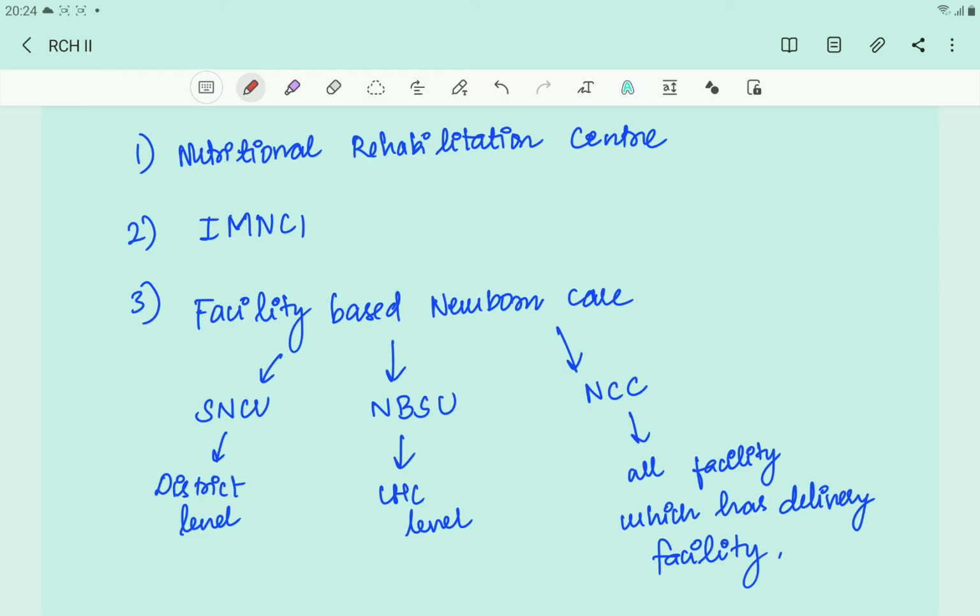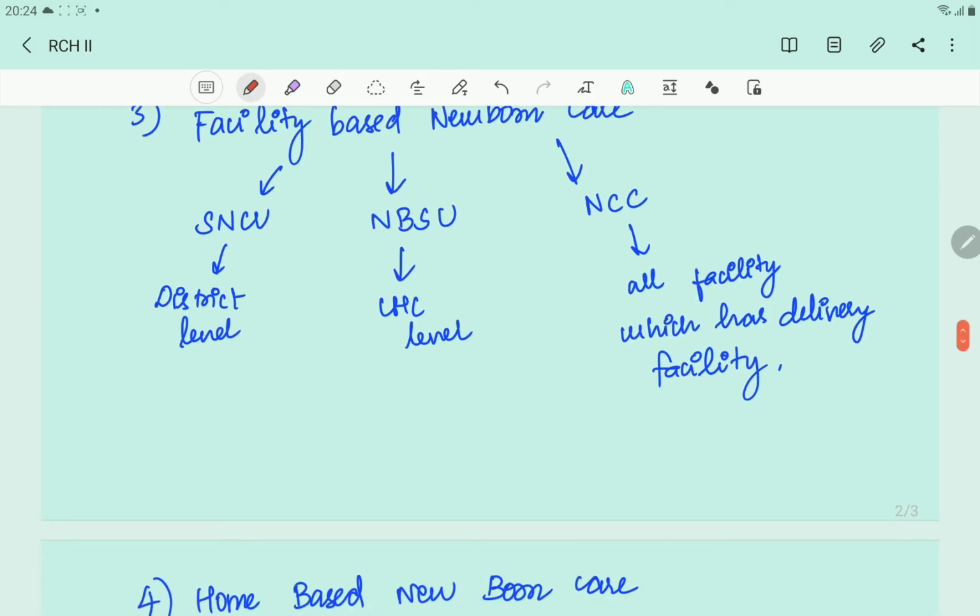And they will go and assess the children, and then they will classify the children into 3 criteria, okay. The criteria is pink, yellow and green. That's it. AMNCA is a separate question, okay. So next thing is facility-based newborn care, which is so important. And in this, we'll be seeing 3 components. We'll go from here, okay.